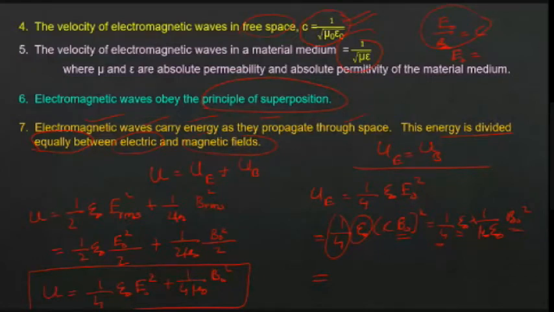So epsilon naught and epsilon naught cancel. So what will you get? 1 by 4 mu naught into B naught square. What is this one? 1 by 4 mu naught B naught square, which is nothing but UB. So what have you proved? UE is equal to UB. That's why we are telling that the energy is divided equally between them.